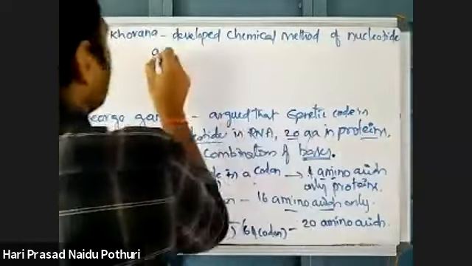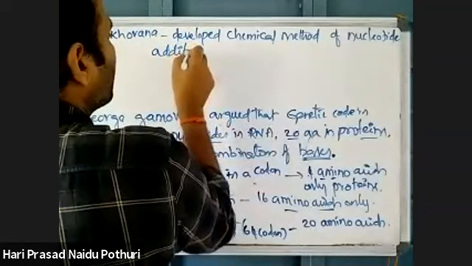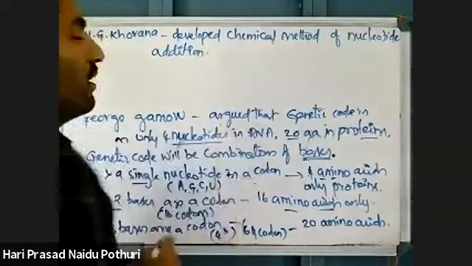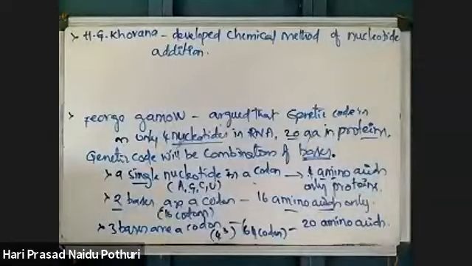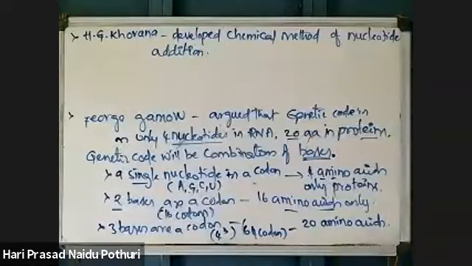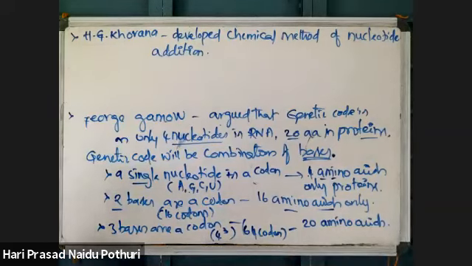Normally, how will nucleotides be added? If DNA is there, nucleotides will be added with the help of DNA polymerase, only inside a cell. If RNA is there, then RNA nucleotides will be added with the help of RNA polymerase. But Hargobind Khorana developed a method of nucleotide synthesis in different combinations.